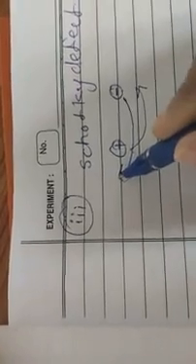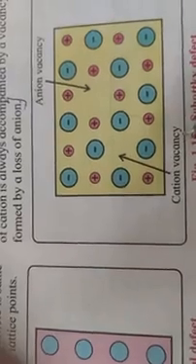Means here the vacancy is created either by the cation or by the anion, and they are taking the places of one another. Hence this vacancy defect can occur. You can see in this figure, these are the anion and cation vacancies. See here, cation vacancy and anion vacancy.